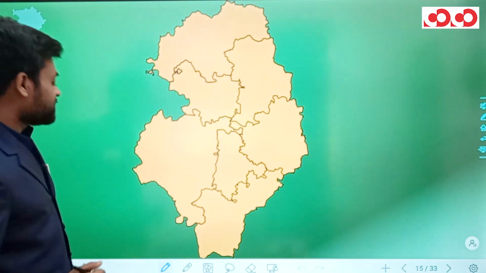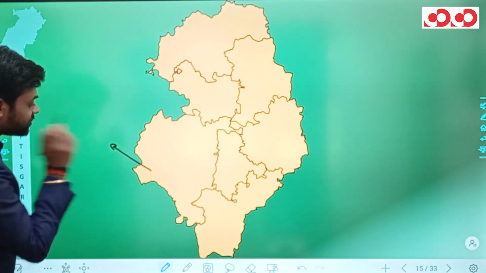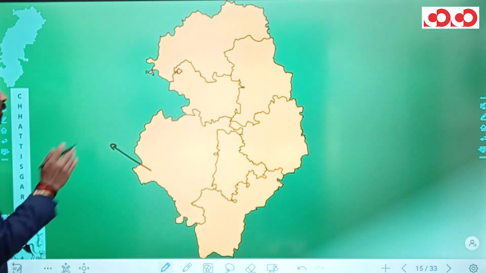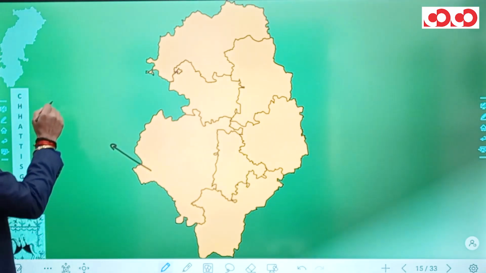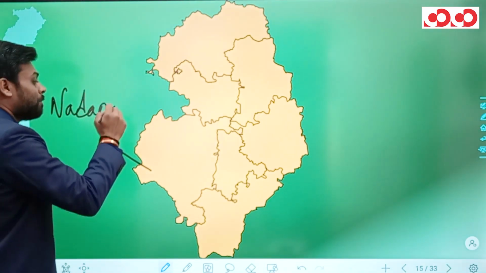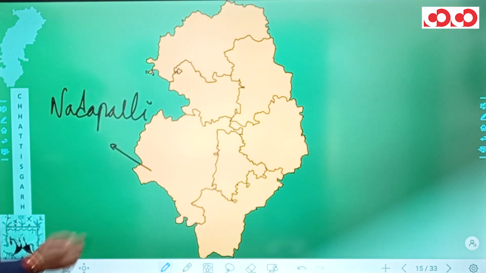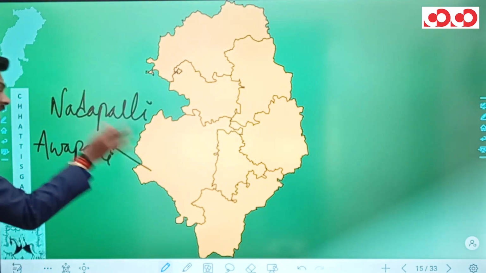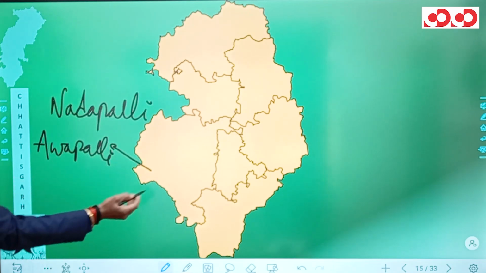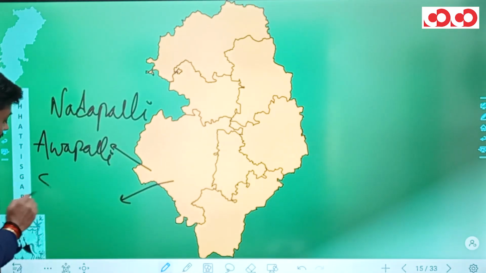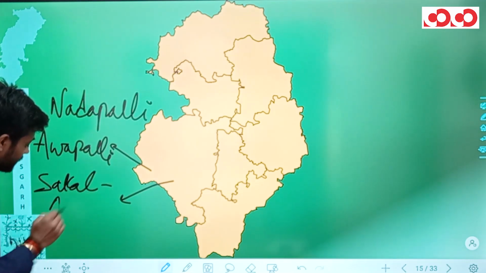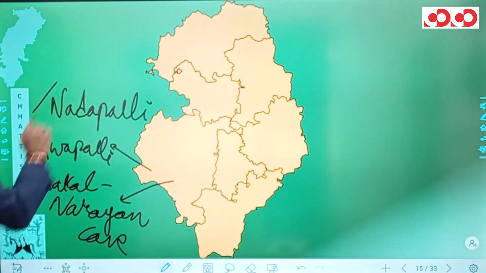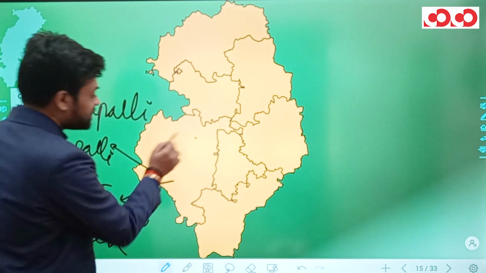Now, this is the map of the Bastar division. In the Bastar division, we have some very important caves. The first cave I'm talking about is situated in the Bijapur district. The name is Nada Palli Caves. Then we have Ava Palli Caves, once again in the Bijapur district. And the third cave in the Bijapur district is Sakal Narayan Cave.